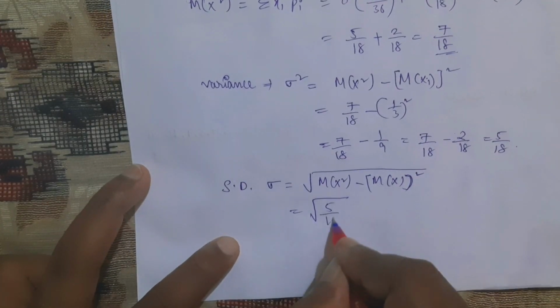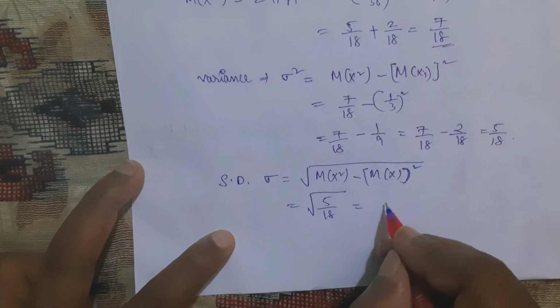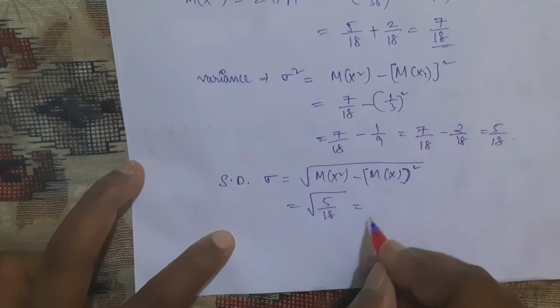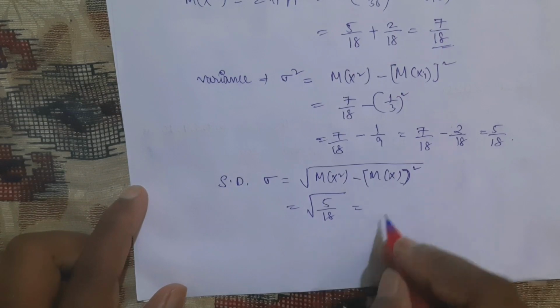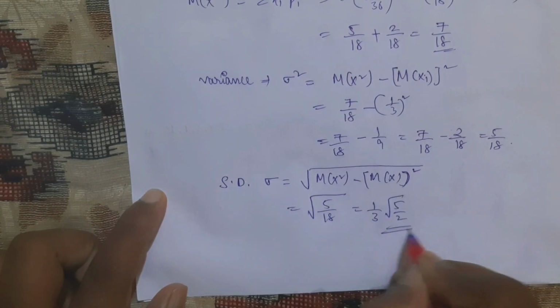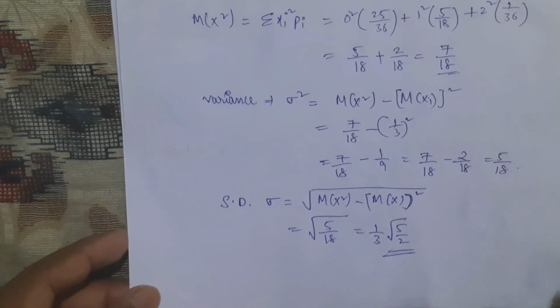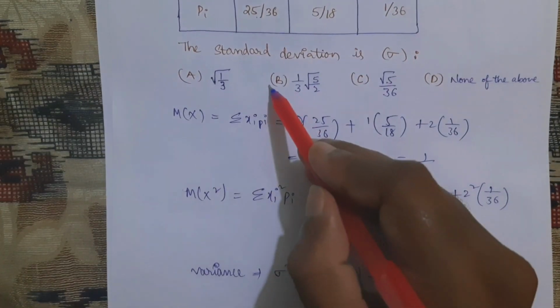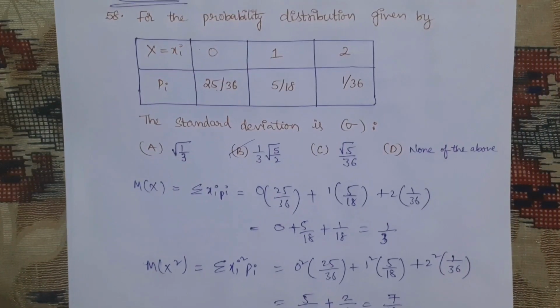Square root of 5 by 18 is nothing but, 18 we can write 9 into 2. 9 means 1 by 3 outside, square root of 5 by 2. So this is the standard deviation for the given problem. See option number B. So this question is also easy.